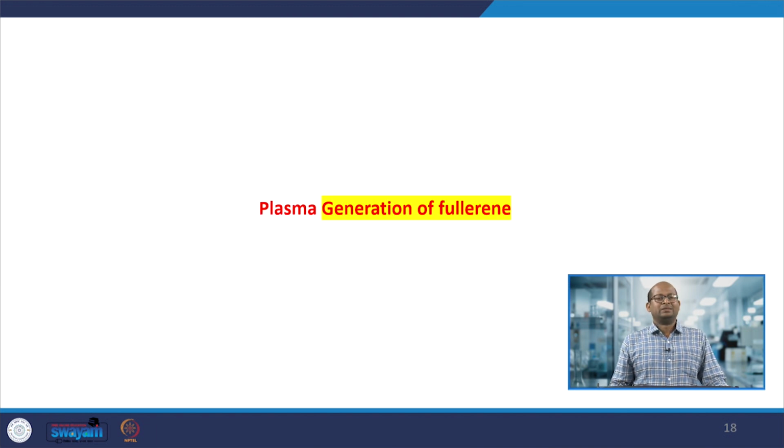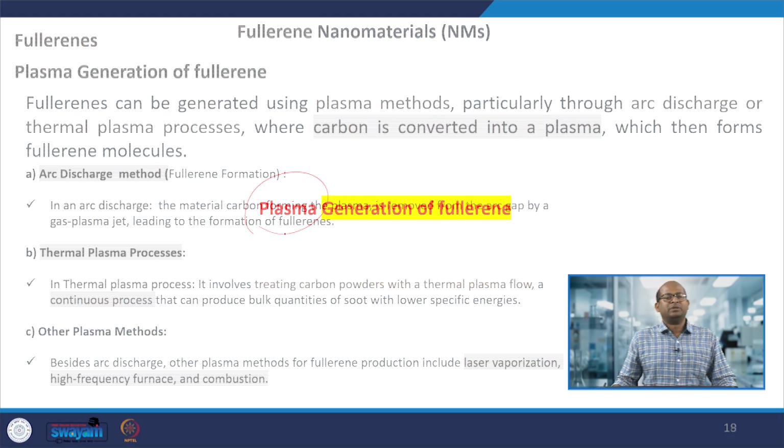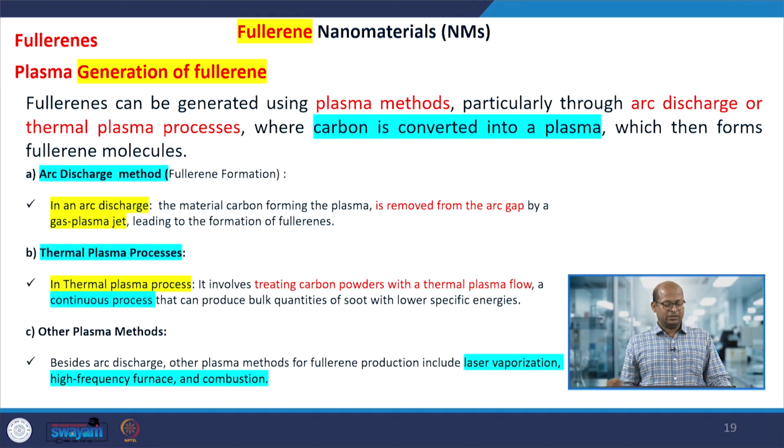Next is how we can synthesize fullerene materials starting from a carbon material. It is by plasma generation of carbons, that is, arc discharge methods or thermal plasma process. In this process we take a carbon material, and then it is converted into a plasma.